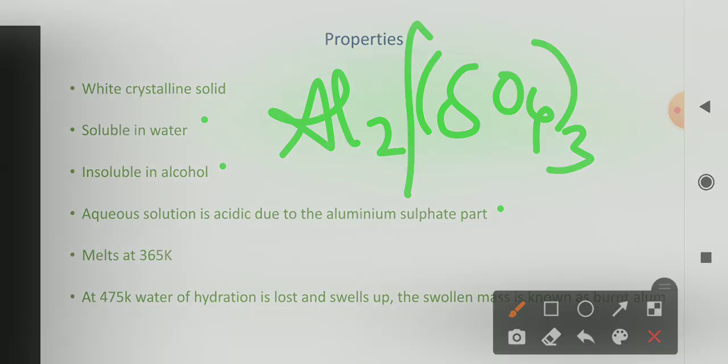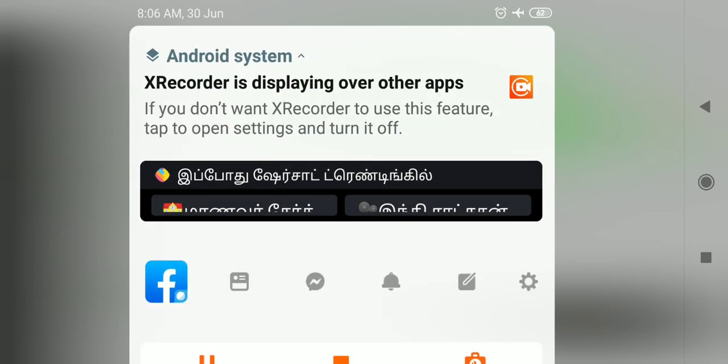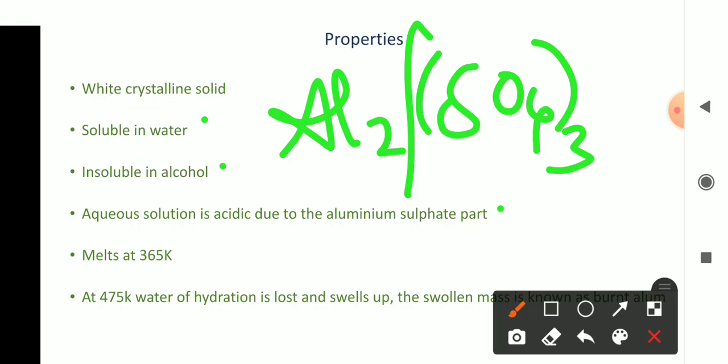This side hydrogen will be added, and this side OH will be added. So this aluminium is converted into aluminium hydroxide, whereas SO4 is converted into sulfuric acid part. So while hydrolysis, we get an acidic part, so that this aqueous solution is acidic in nature.